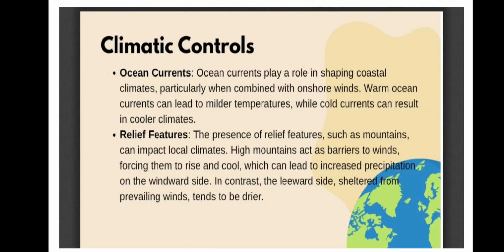They are of two types. One is warm current, another is cold current. Wherever there is a warm current, it will increase the temperature. Wherever there is a cold current, it will decrease the temperature. And warm currents always move from the equatorial region, because we know that the equator has more temperature, towards the polar region, and from the poles the cold currents move towards the equator. Okay, so this is how we understand this.